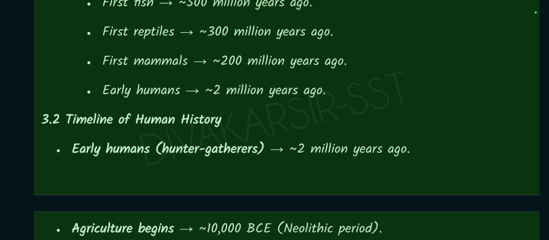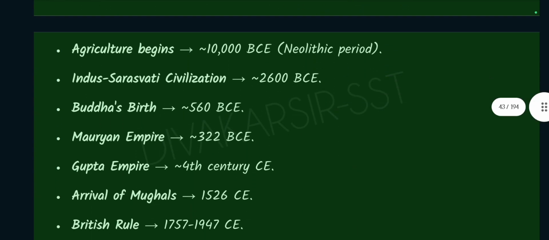Timeline of human history. Early humans, hunter-gatherers, around 2 million years ago. Agriculture begins around 10,000 BCE, Neolithic period. Indus Saraswati civilization, around 2600 BCE. Buddha's birth, around 560 BCE. Mauryan Empire, around 322 BCE. Gupta Empire, around 4th century CE.